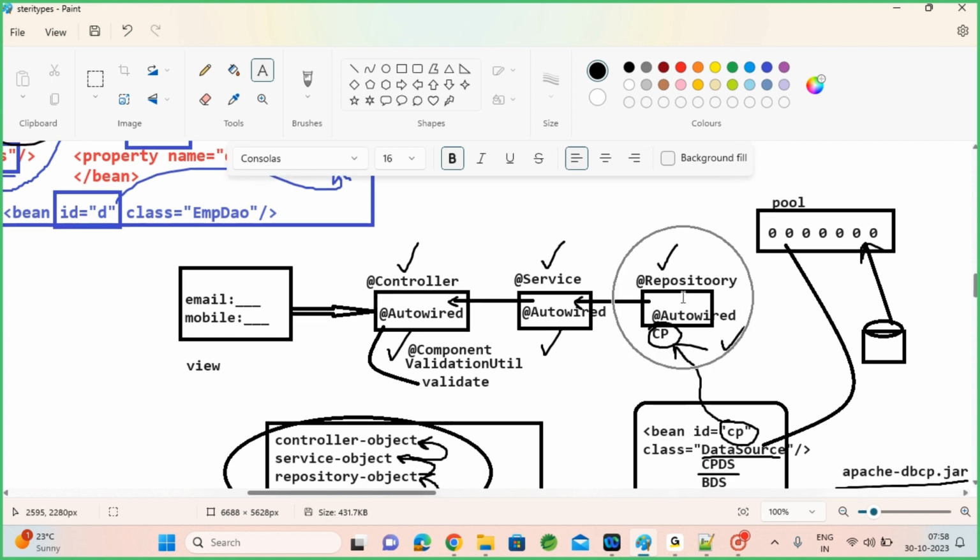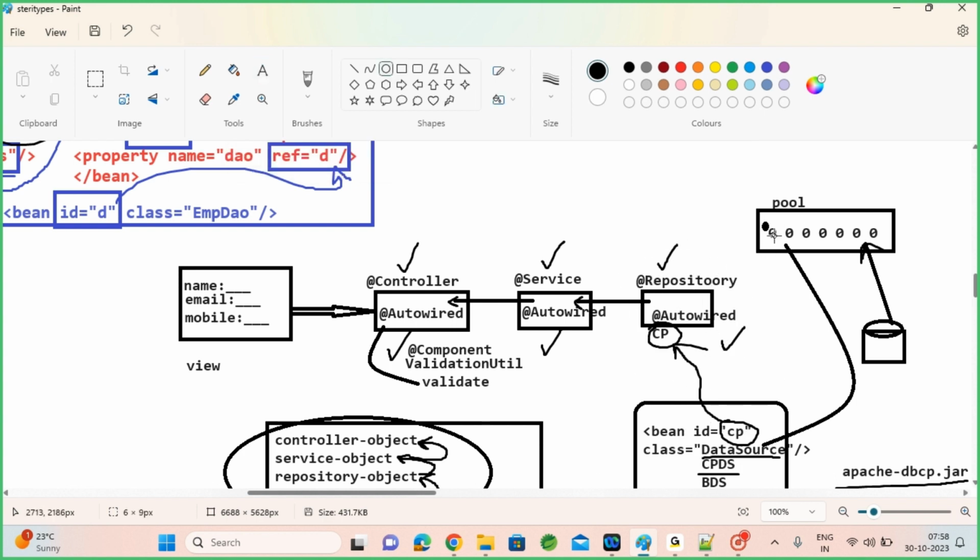Repositories will really require connection pools, so you can inject them into repositories. When there is a name, email, address data coming from the UI, this data we submit to the controller. The controller will read the data and send it to the service. The service will send it to the repository. Here your repository will use this connection pool. It will bring one connection, reserve it, and connect with your database. Once after doing the CRUD operation, it will place that connection back into the connection pool without closing it. So faster database operations are possible with a connection pool.